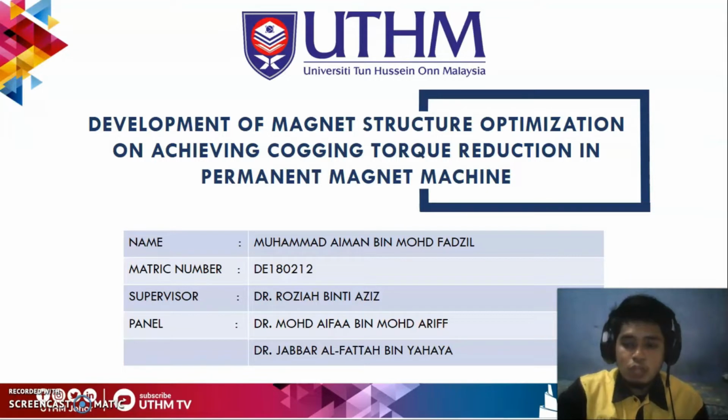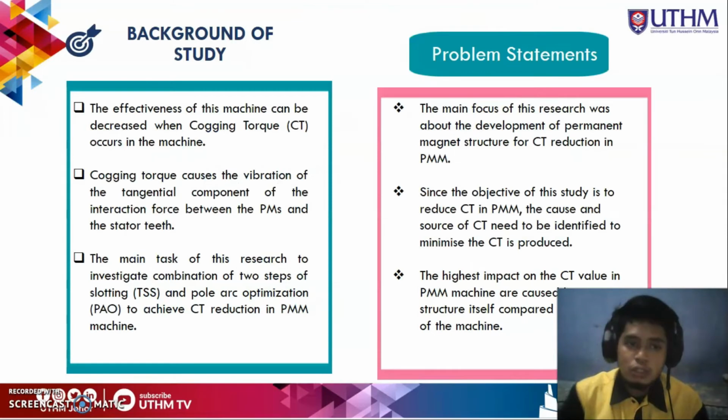So we'll proceed with the background of the study. The effectiveness of the machine can be decreased when cogging occurs in the machine. Cogging causes the vibration of the tangential component of the interaction force between the PMs, permanent magnets, and the stator. So the main task is to investigate the combination of TSS and POW in terms of reducing the CT value in PMM machine.